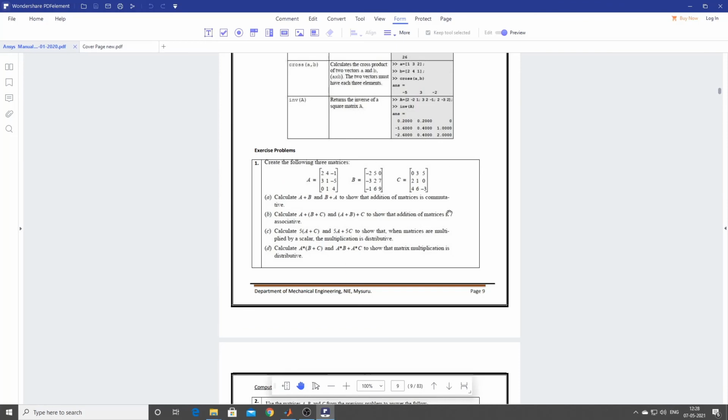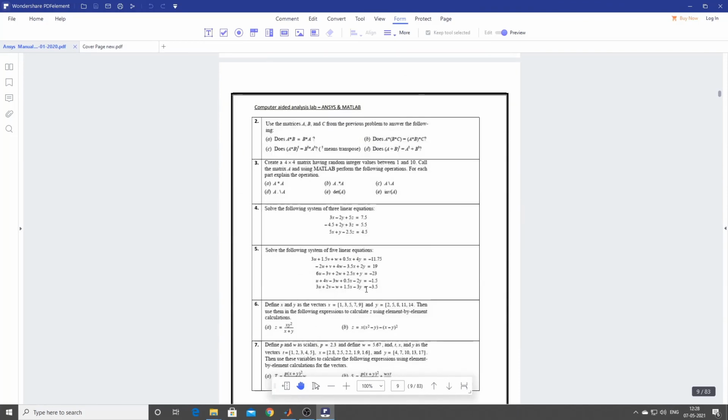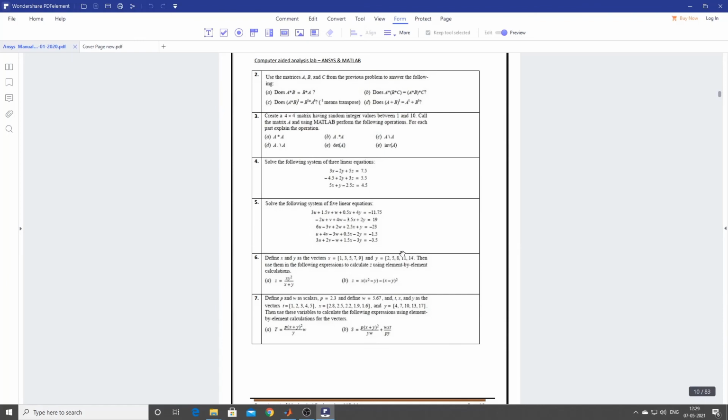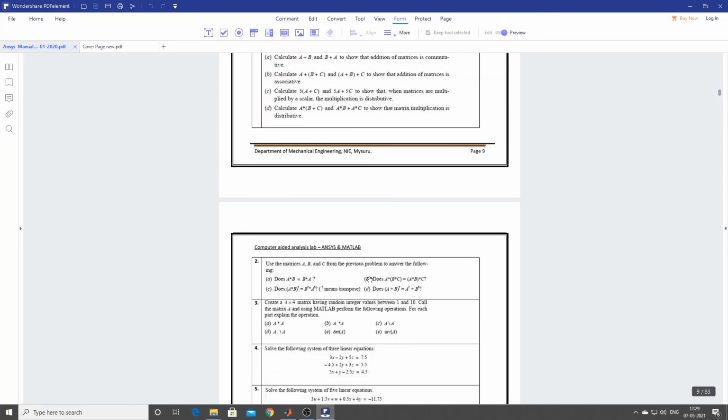So in the next video we will take one of these exercise problems and try to solve it. I'll show you one problem in this exercise and the rest of the things you should be able to solve. Is it okay, guys?